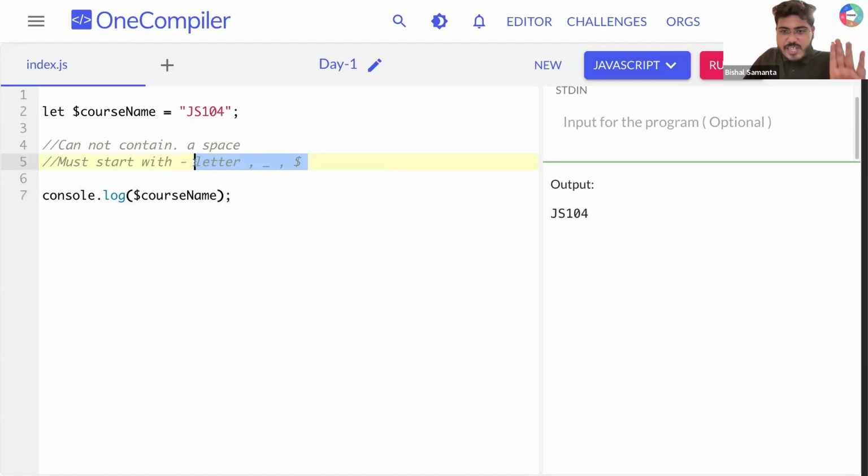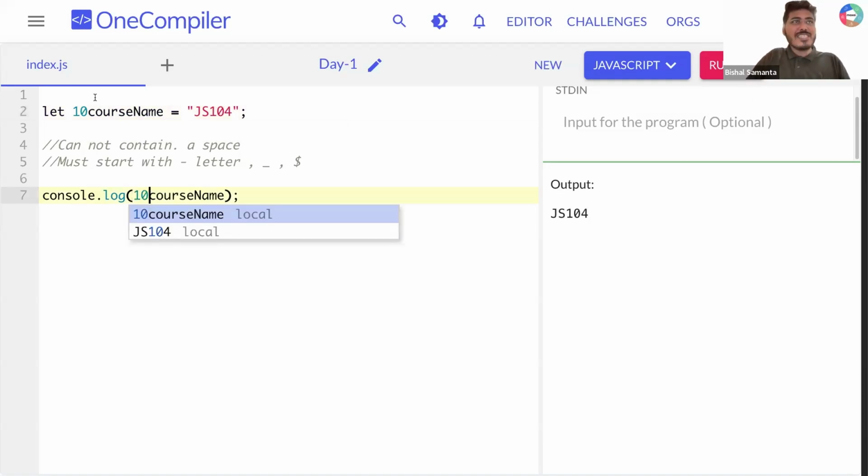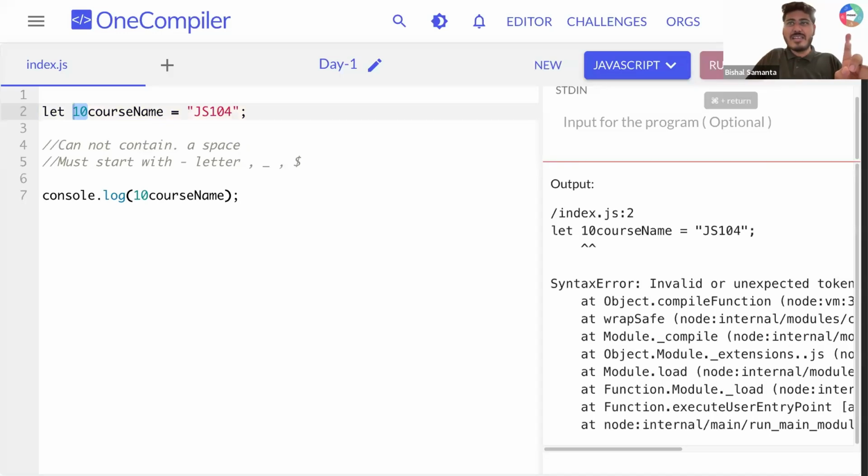Whenever you create a variable name, it should start with either a letter, that means A, B, C, D like that, or underscore or a dollar sign, right? Okay. Can you tell me one thing? Can I create a variable name like that? I need all of your response. 10. What is the first character? Is it started with a number? Am I supposed to get an error? Because it should start with a letter or underscore or dollar, right? I started with a number, so you can see I'm getting an error here.